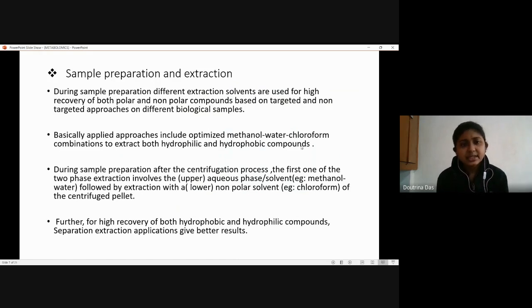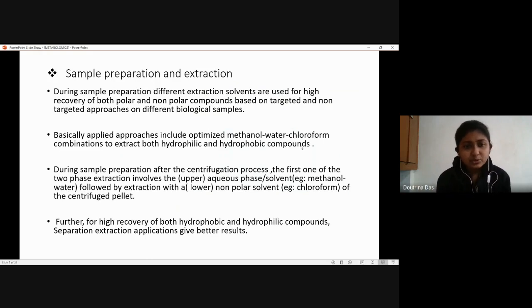So during the sample preparation, after the centrifugation process, we have two phases. One is the upper part of the solvent, where it is usually separated with methanol water, followed by extraction with a lower or a non-polar solvent, that is chloroform, of the centrifuged pellet. That is, we are separating the upper part, which is usually the aqueous or the polar part, and the lower one, that is usually the non-polar or the hydrophobic one.